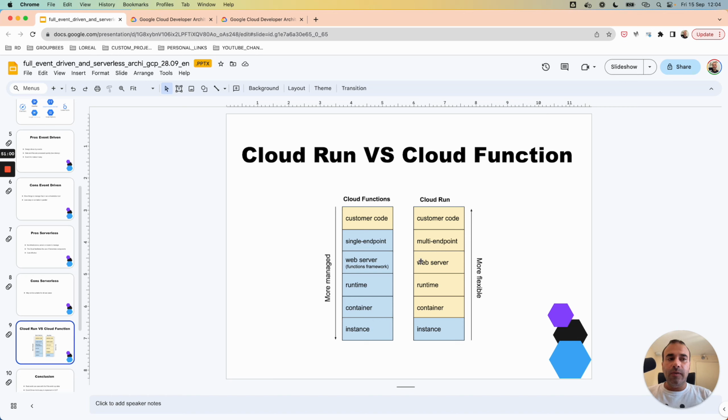But Cloud Run gives more flexibility because it's based on a Docker image, and a Docker image gives the advantage of portability. A Docker image can be deployed everywhere, in Kubernetes or in a VM. Also, Cloud Run supports multiple endpoints, and it's better for scalability and complexity. If you have more volume and more complex logic, I think it's better to go to Cloud Run. The documentation explains well the pros and cons of Cloud Run and Cloud Function.